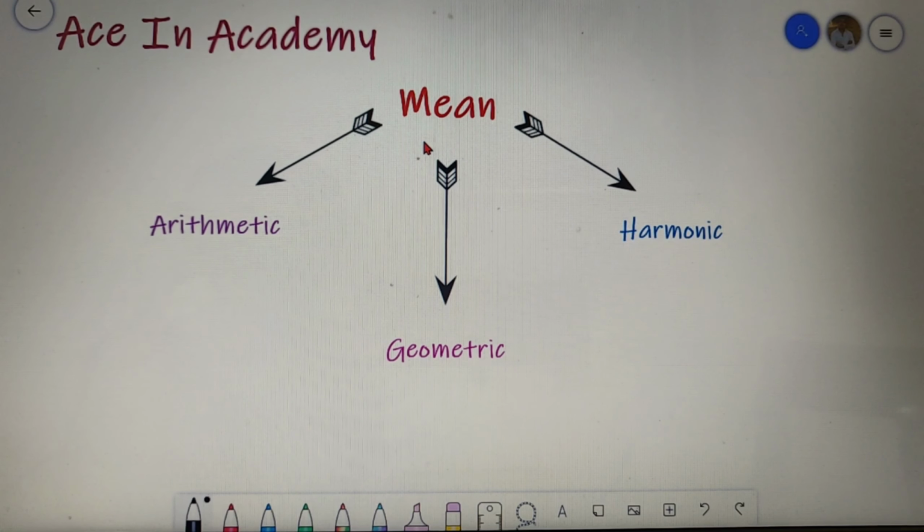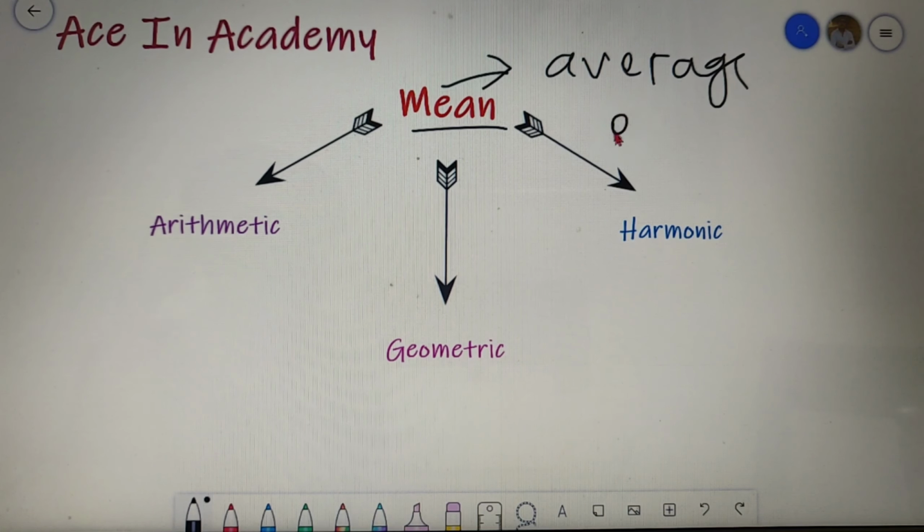So let me explain you briefly what the word mean means. Mean is basically considered as the average or expected value for a given set of data.